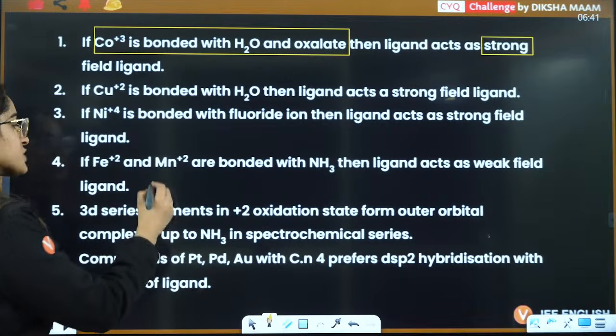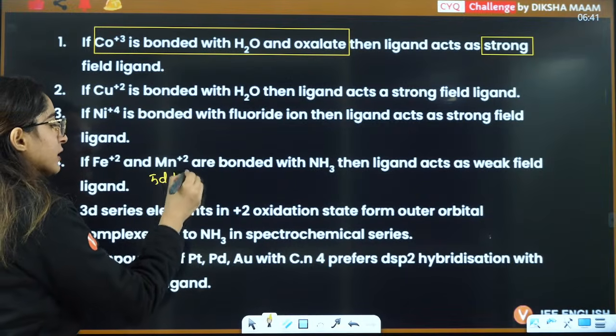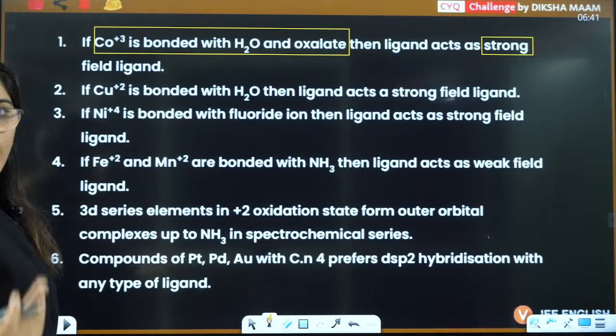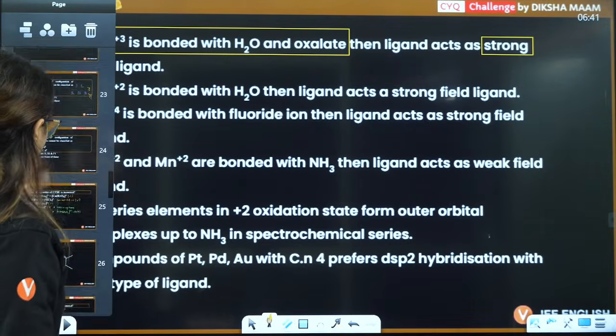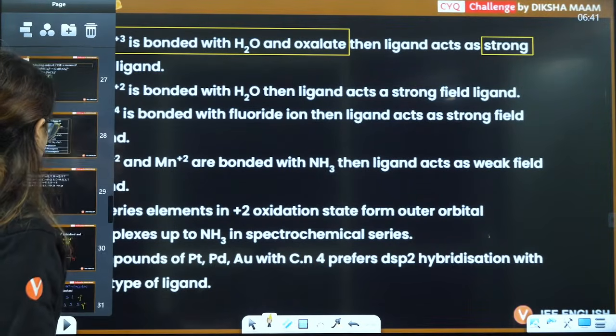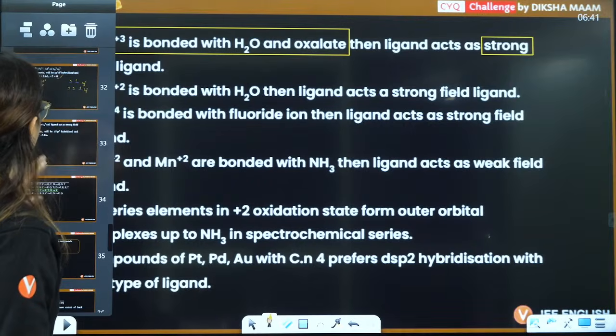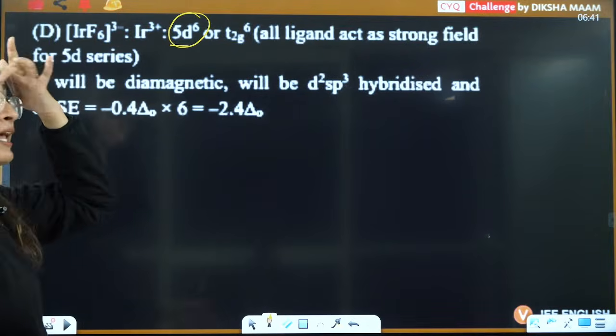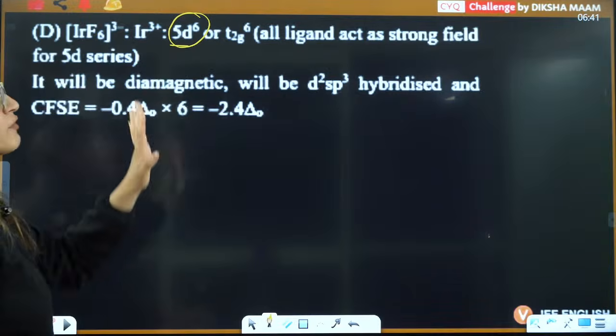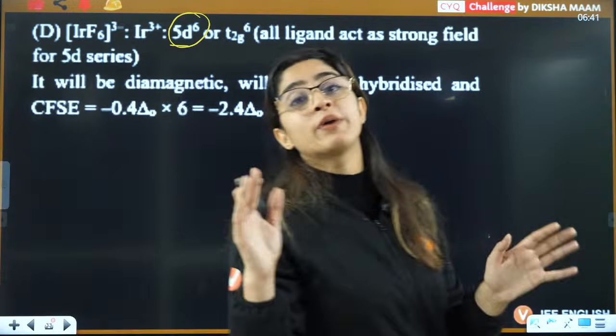Why? Because in 5d and 4d, down the group, the CFSE value is increasing, and that is the reason that for a 5d element, weak field ligands are also behaving as strong field.